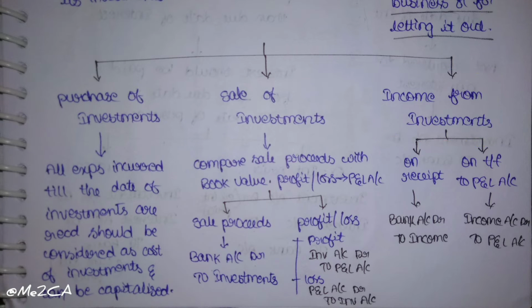Income from investments: in case of bonds, we receive interest, and in case of shares, we receive dividend. Those are income from the investments. On receipt of that income, the entry will be bank account debit to income account, and then we transfer it to P&L account. In that case, the entry will be income account debit to P&L account.